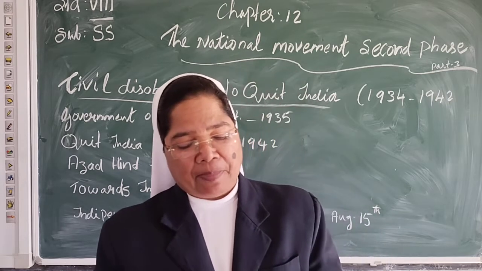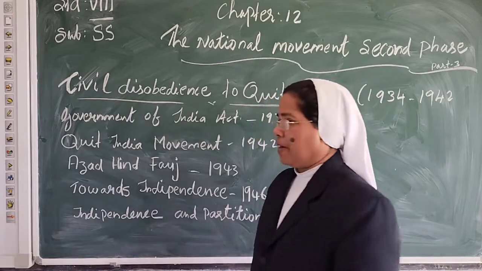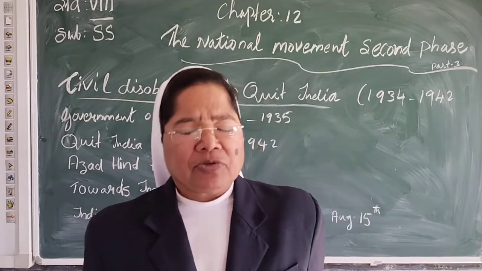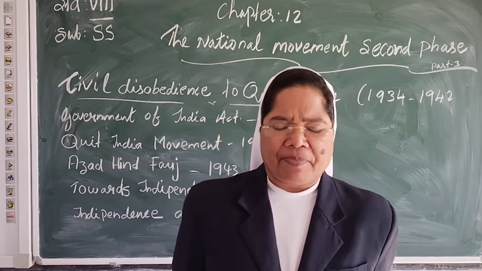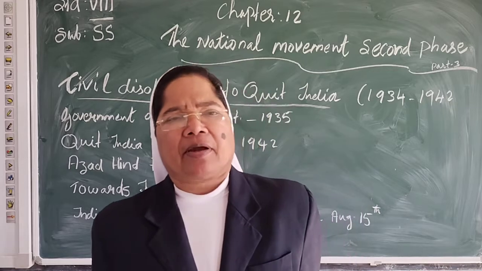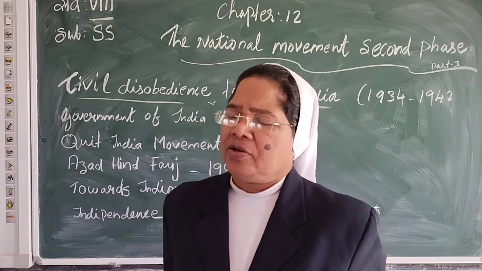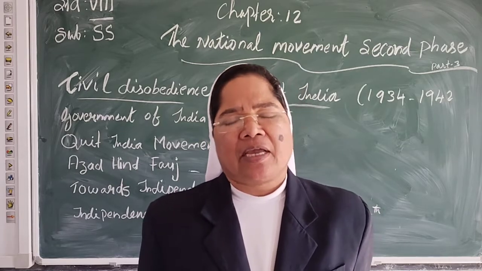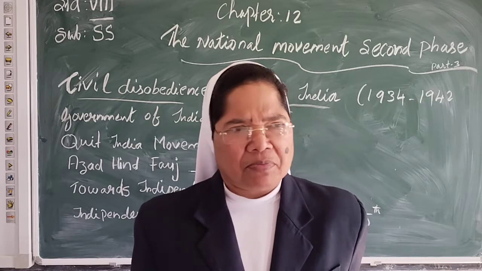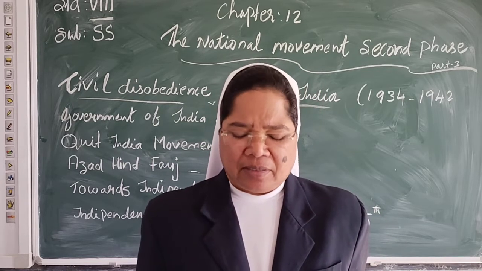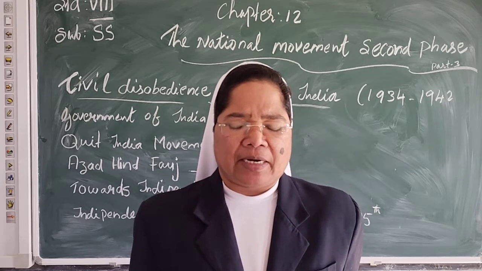Now let us go to the last point, independence and partition. The Muslim League raised an obstacle in the path of freedom by demanding a separate country for Muslims in India. Before that, Pakistan was part of India. The Muslims wanted a separate country, so they kept demanding their own Muslim country.